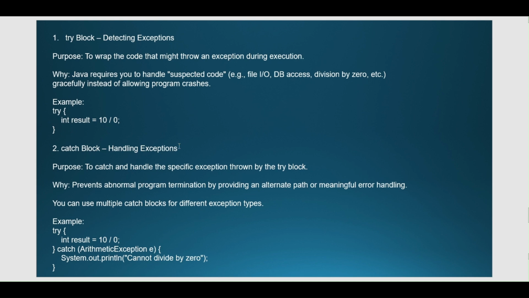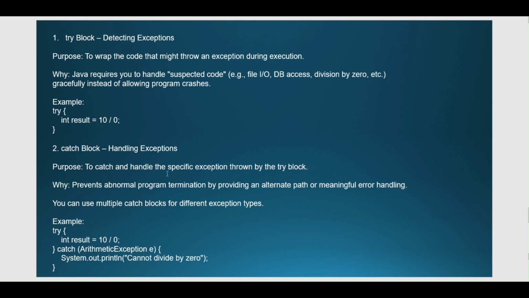Now coming towards the catch block. The catch block is used for handling exceptions. Try is used to detect that this can throw an error. Now if the exception is thrown, what to do? The catch block will guide what to do. So catch is about handling the exception. The purpose of the catch is to catch and handle the specific exception thrown by the try block.